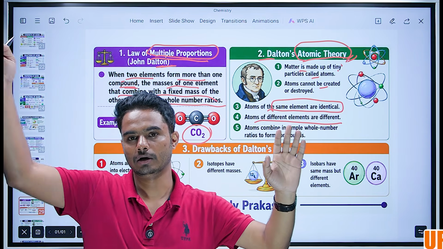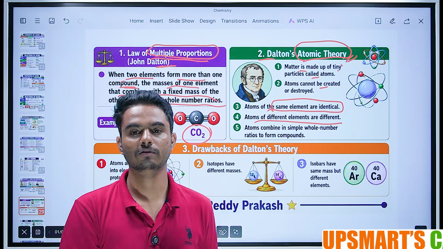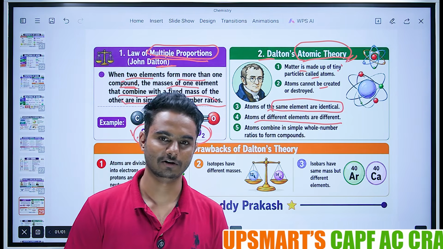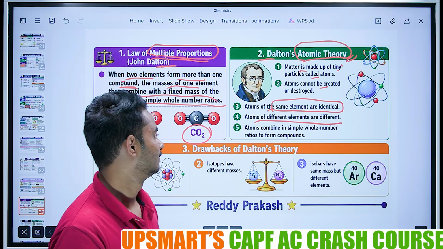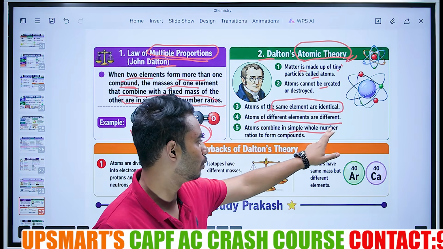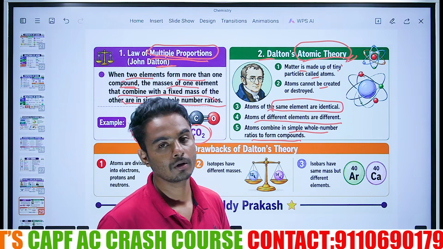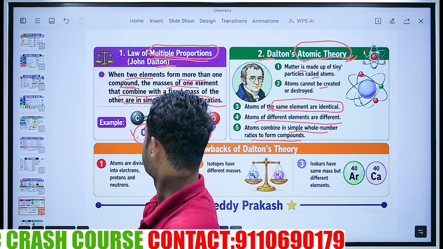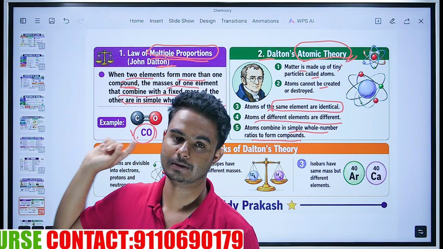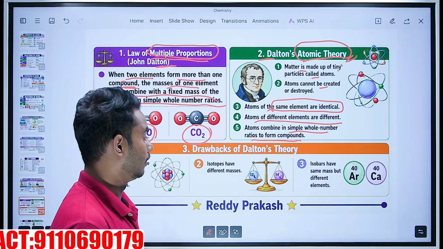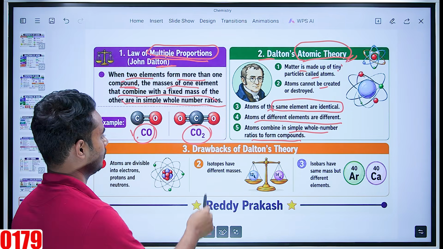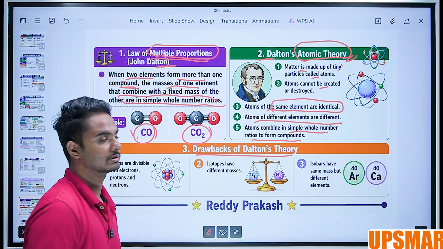Next, atoms of different elements are different. Hydrogen atom, chlorine atom, regardless of where it is, how it is, with whom it is, will always be different. It will never be similar. Next is atoms combine in simple whole number ratios to form compounds. Something which he gave earlier, similarly he gave it here. Easy. However, there are a few negatives or limitations or drawbacks for Dalton's theory.